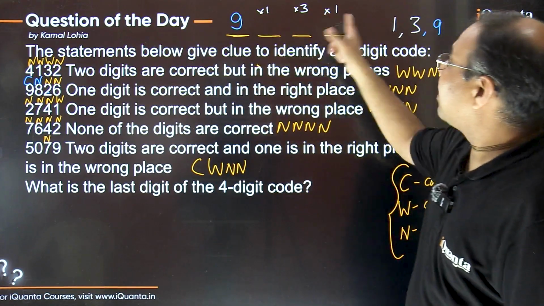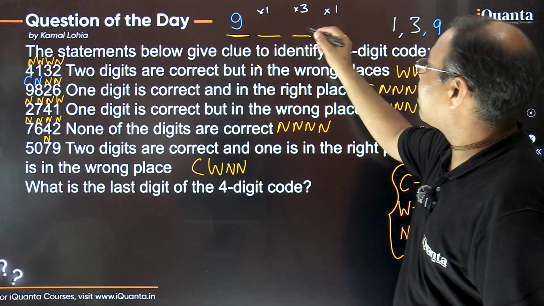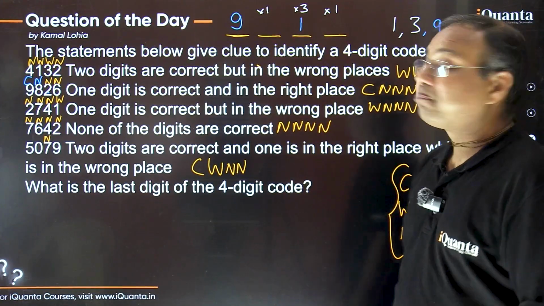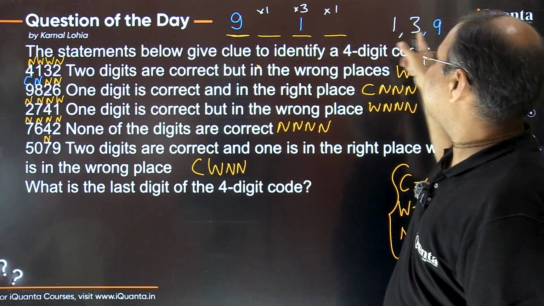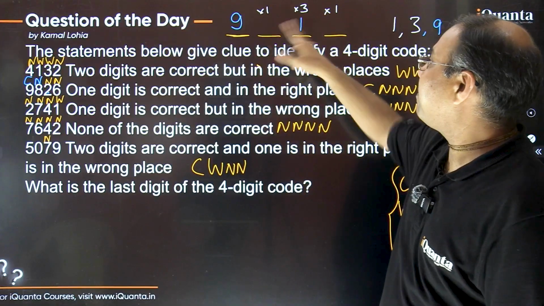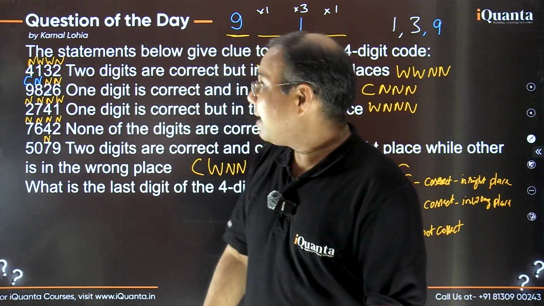So can we fill other digits also now? Yes, 1 is to be there, but 1 is not to be here, not to be here. So certainly 1 must be here. Yes or no? Yes, right? Now these 2 places are left, out of which 1 digit is going to be 3 certainly. It can be at any place. And 1 more digit is to be there, which we have not identified yet. Let's try to identify that.